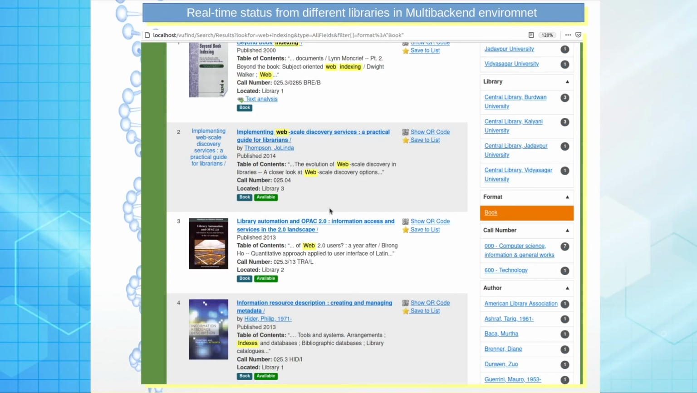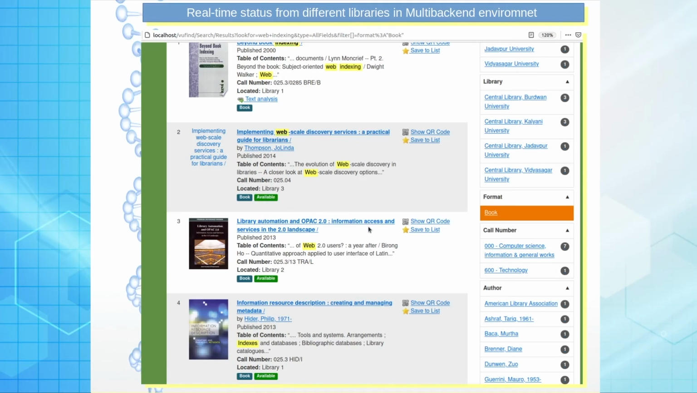Here you see a real-time search, or real-life search, and how it provides a particular search. You can see record number 2 available from library 3, the next record is available from library 2, and the next record is available from library 1. So in one instance we can search a particular discovery interface, all resources will come, and at the same time it can tell me in which library it is available, and whether the copy is really available in that particular library or not.